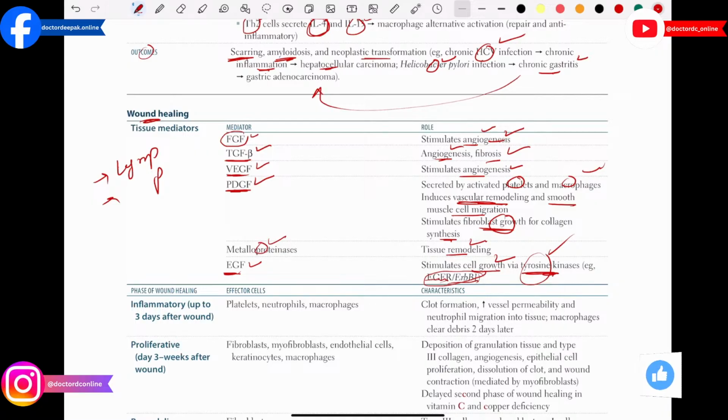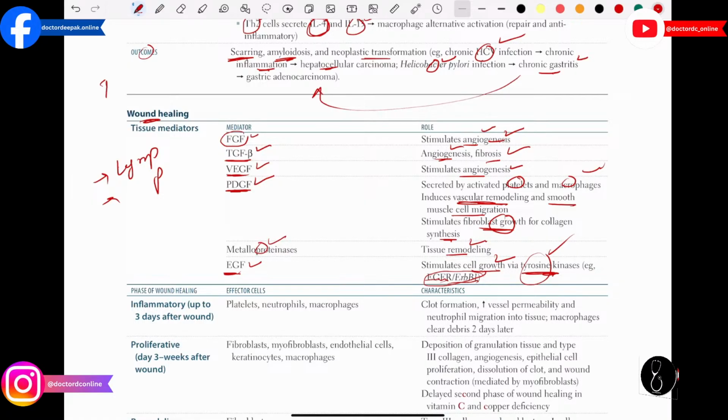adaptive immunity. Then they can ask you what the stimulatory signals for chronic inflammation are. Infection is the most common cause, then viral infection, mycobacterial infection, parasitic and fungal infection. Then if you have autoimmune disease, if you have foreign body material, if you have cancer, these can also cause chronic inflammation. So these are the important points. Then you have to remember what kind of lymphocytes are involved in chronic inflammation.